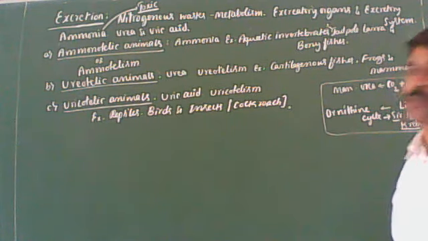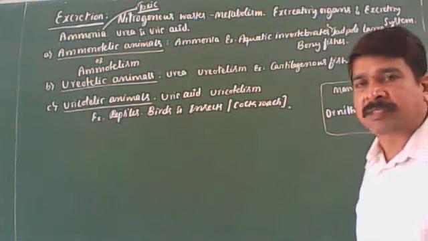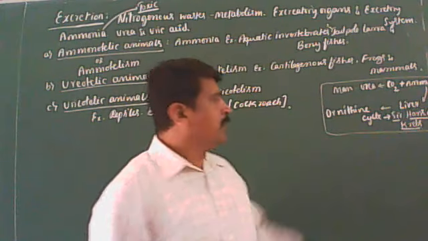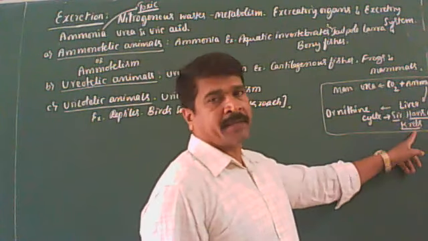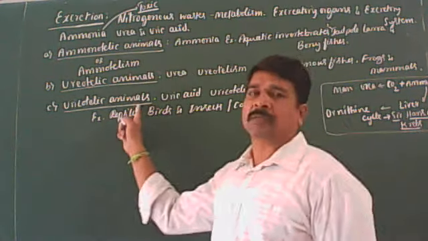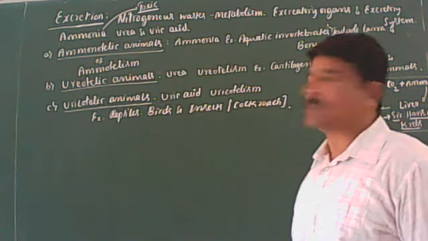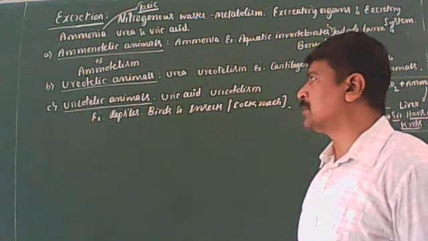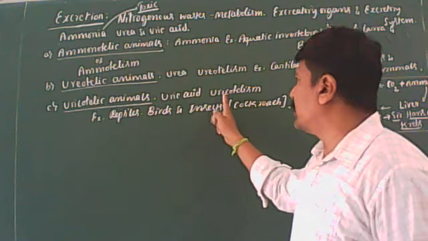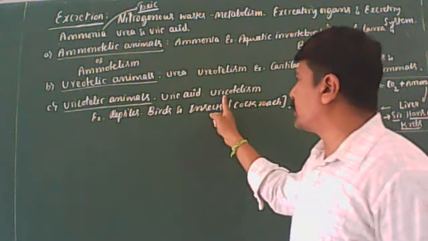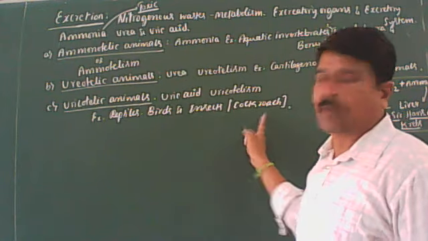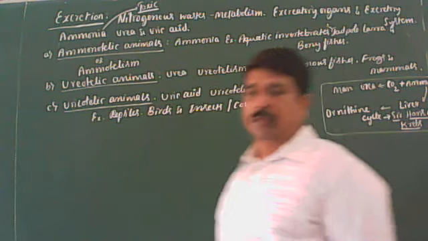In human beings, urea is formed from carbon dioxide and ammonia in the liver during the ornithine cycle. That cycle was first discovered by Sir Hans A. Krebs only. Clear? Next, uricotelic animals. Those animals which excrete nitrogenous waste in the form of uric acid are called uricotelic animals. The phenomenon is called uricotelism. Example, reptiles, birds, and some insects like cockroach. They are the best example for the uricotelic.